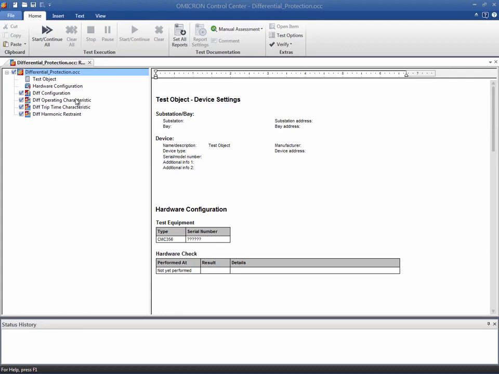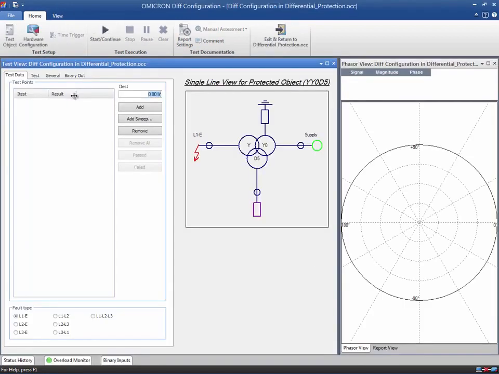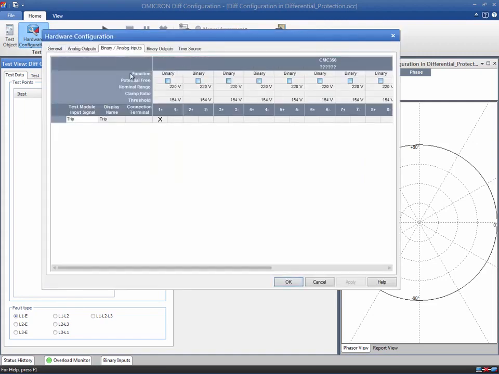The Diff Configuration Test module tests the wiring and configuration of the relay by simulating faults that are located outside the protected zone. If in such a test case the relay trips, this indicates a wiring or configuration fault within the protection panel. This video tutorial will focus on the configuration of the test module. Check the previous tutorial to see how the setup of the test object and the global hardware configuration is done. Before going any further, check the local hardware configuration to verify that the current outputs and the trip signal are enabled.